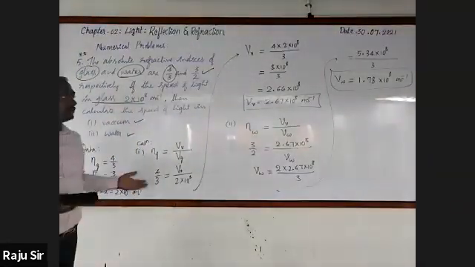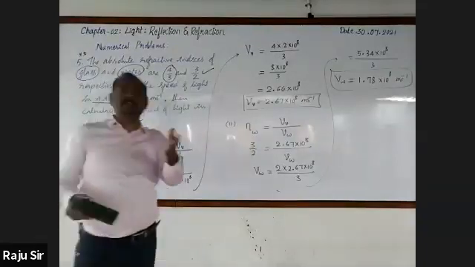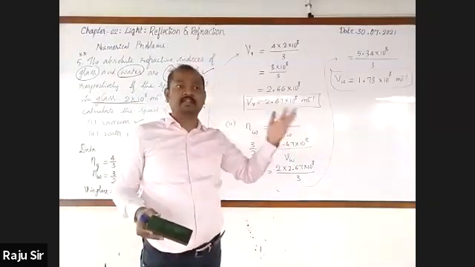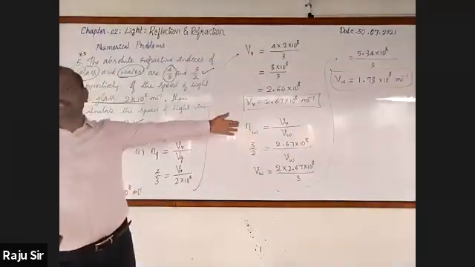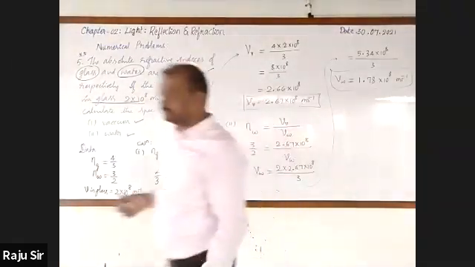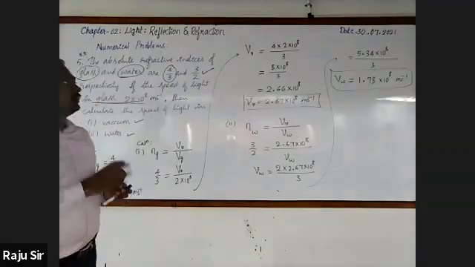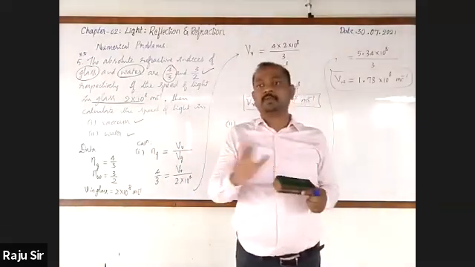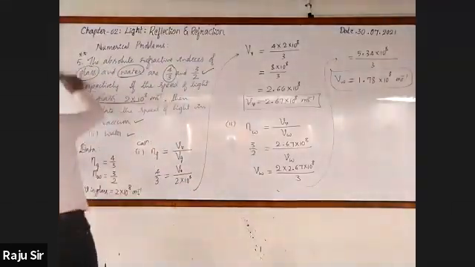Don't think that sir, this will violate the actual value, because the actual value of the velocity of light in vacuum is 3 lakh kilometer per second, or 3 into 10 raised to the power 8 meter per second. Here we have got 2.67 according to the given values. Now, the problem is solved. Refractive index has been completed. We are moving to the next part of this chapter.